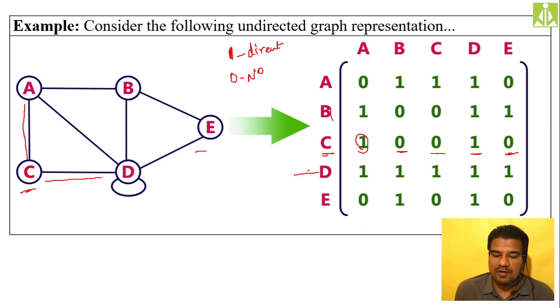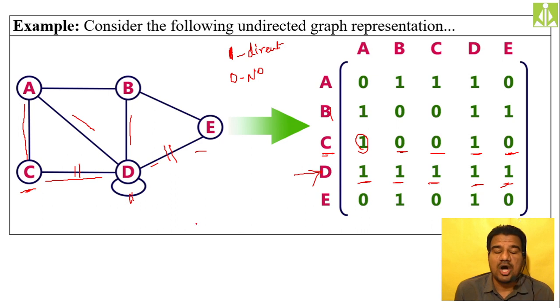For D, now I am doing for D. So from D to A, there is a link, this particular link, D to A, so we put 1. Then D to B, this particular link, we put another 1. D to C, this link, so we kept 1 over here. D to D, there is a self loop you can see over here, so we kept 1 there also. Then finally D to E also we have one link, so we kept 1 over here.